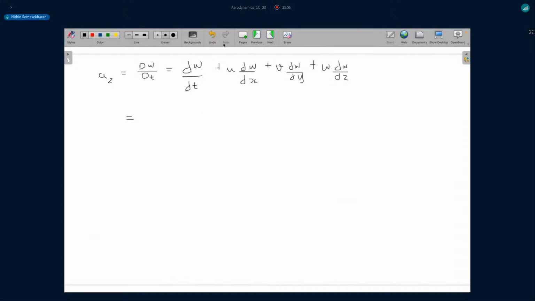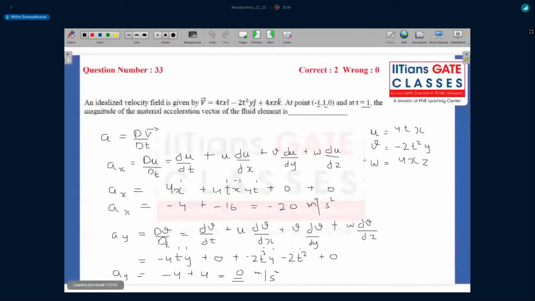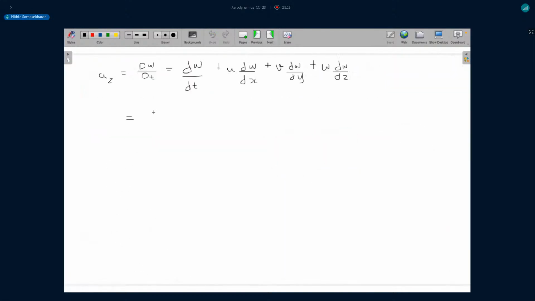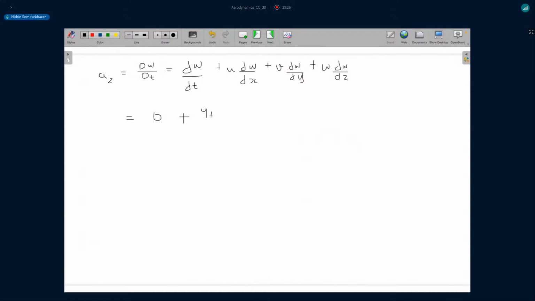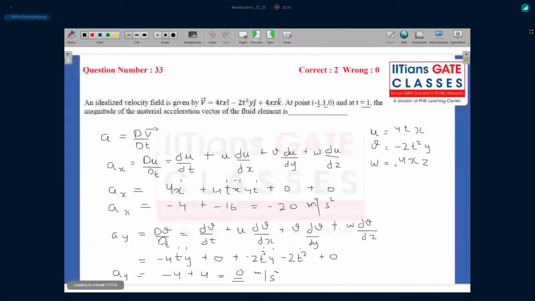So dou w by dou t, let's go back. w is not a function of time, so that basically becomes 0. Then you have u into dou w by dou x. Dou w by dou x is nothing but 4z, and u is 4tx. So this would be 4tx into 4z.